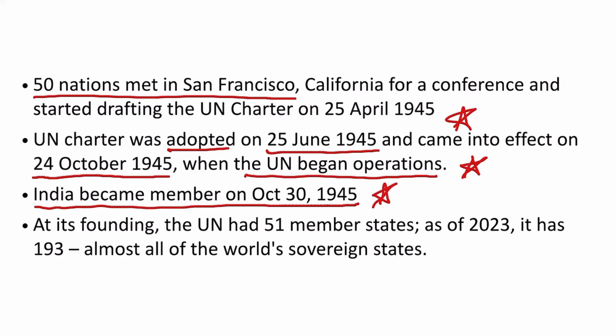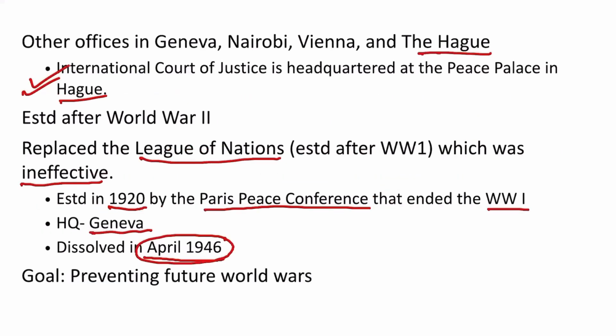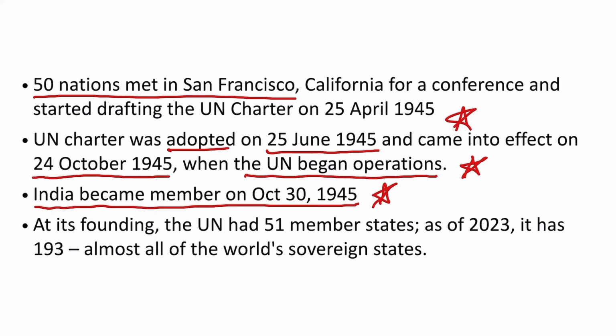Mind you, though UN began operations in October 1945, the League of Nations was officially dissolved only in April 1946. At its founding, the UN had 51 member states, and as of 2023, it has 193, which is almost all of the world's sovereign states.